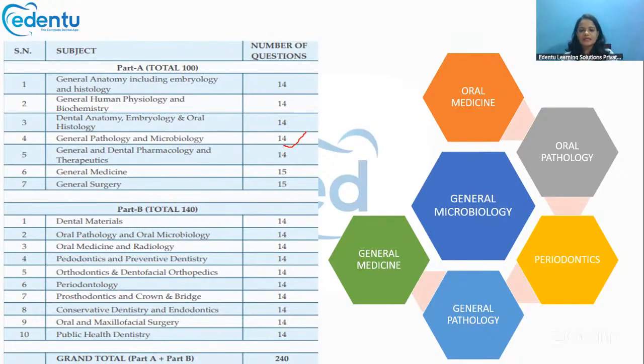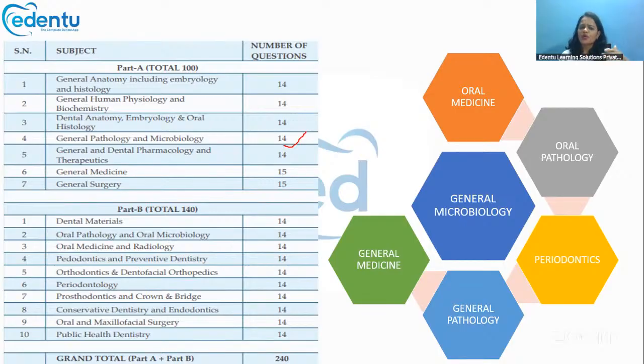Other than that, the infections topic also comes under oral medicine, oral path, and general medicine. These infections can be bacterial, viral, and fungal infections. They are a little bit similar to what we study in general microbiology.